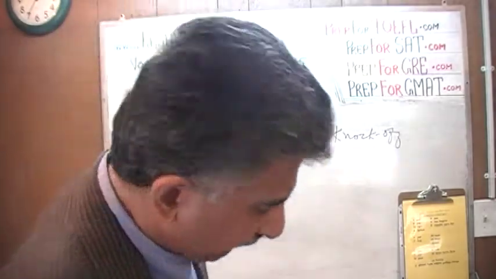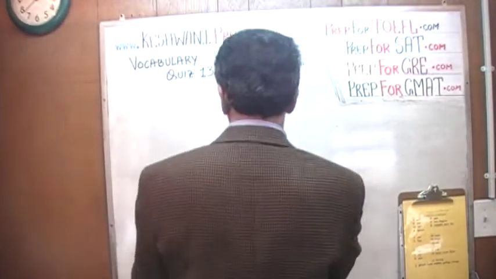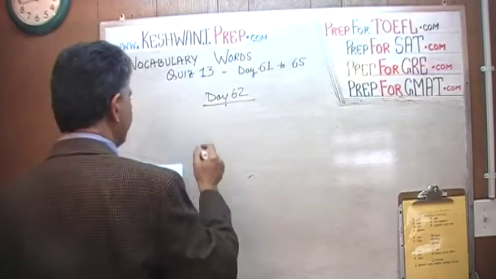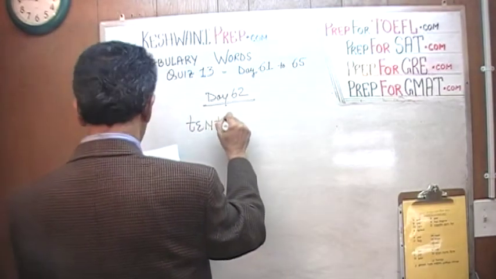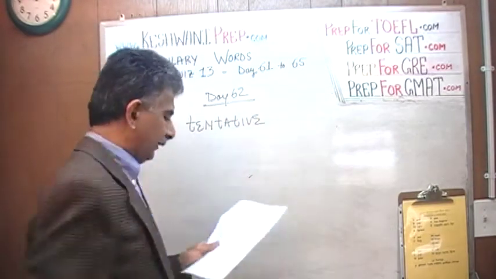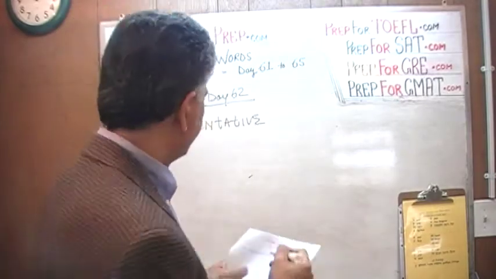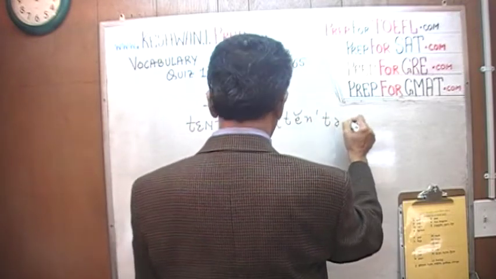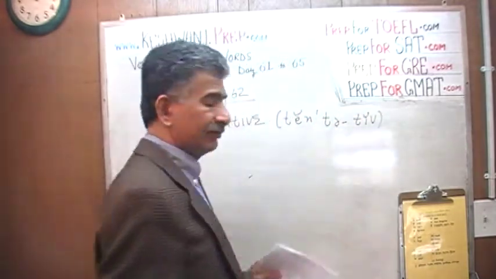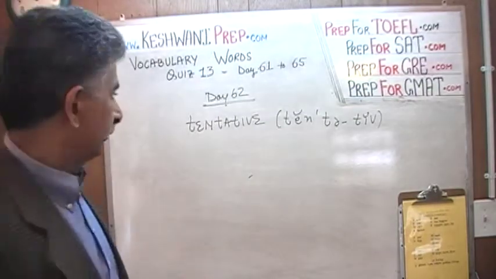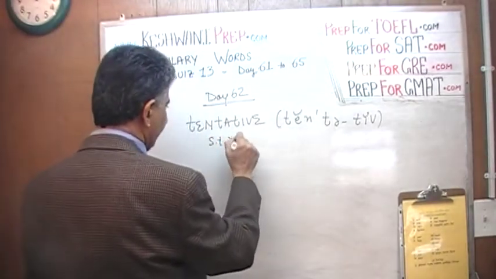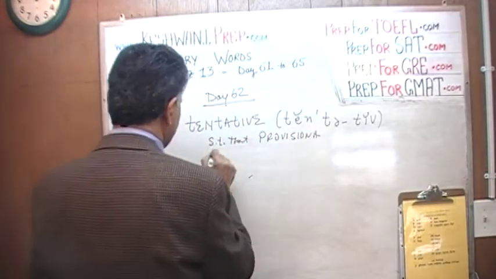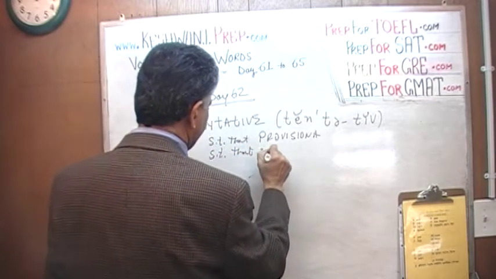Let's keep on going. On day number 62, the very first one we learned was tentative. If something is tentative, something is said to be provisional. Something that is not yet